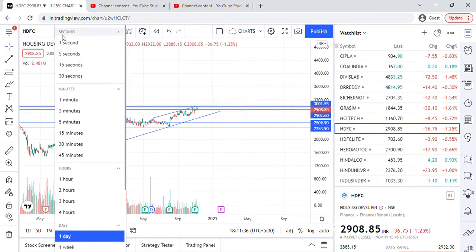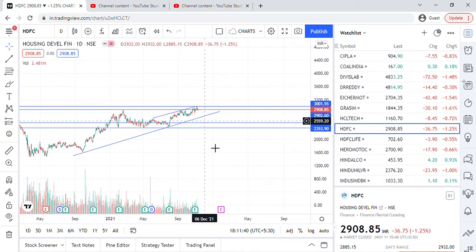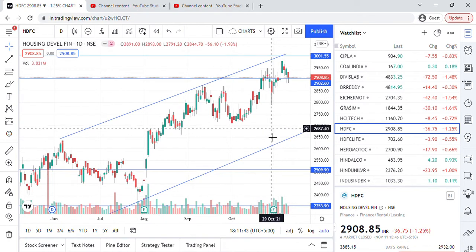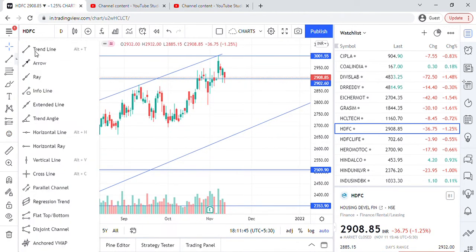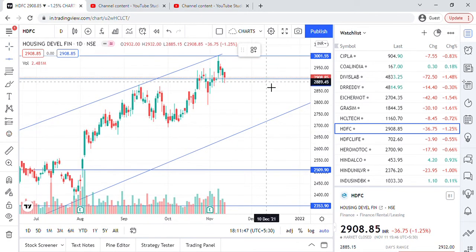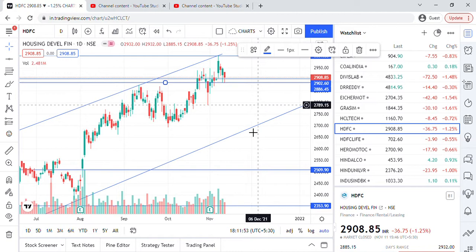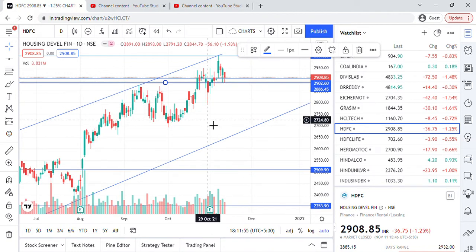In a daily pattern, is any support and resistance there? Yes, guys, this is one of the major support. It tries to break 2886. Once it breaks, this is also one of the major support.